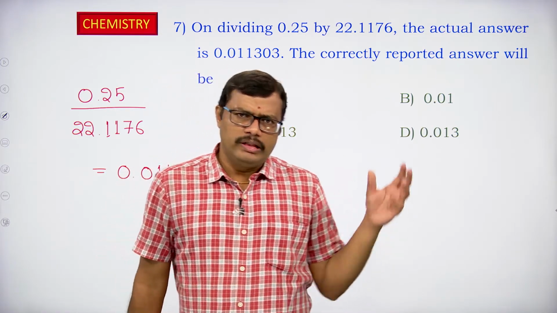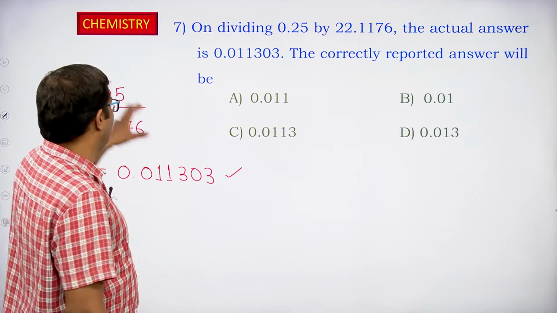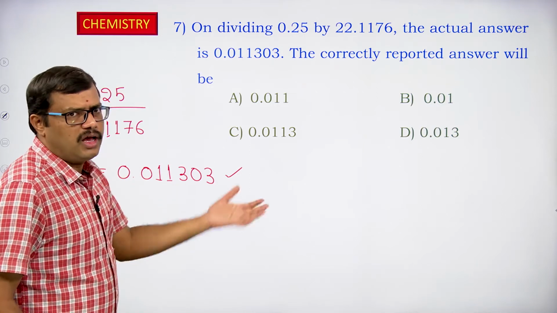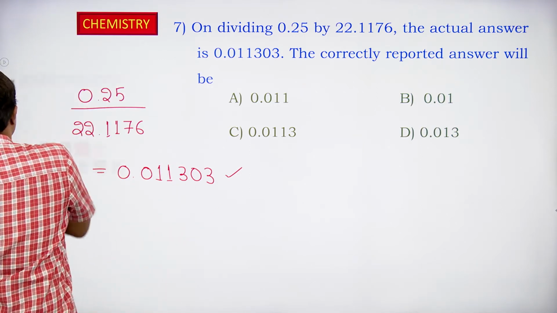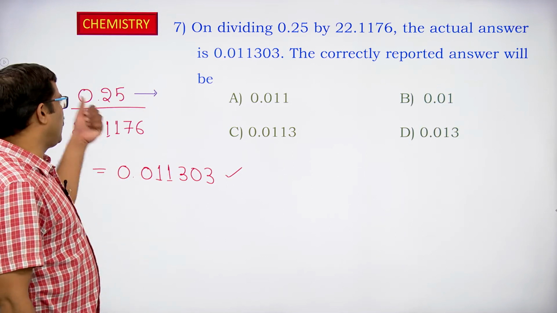Okay. So in this particular case, we have to first look at the number of significant figures present in both the numbers that we are using for the division. Okay. Right. First let us look at the first one. How many significant figures do we have here?